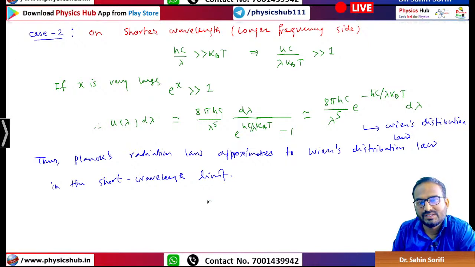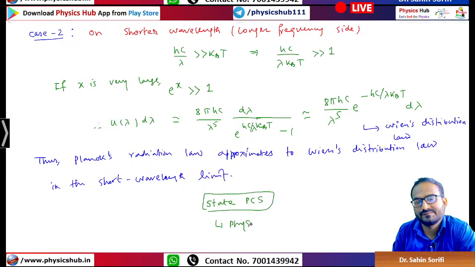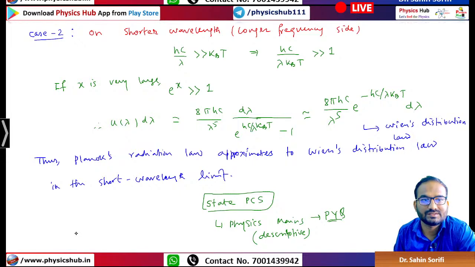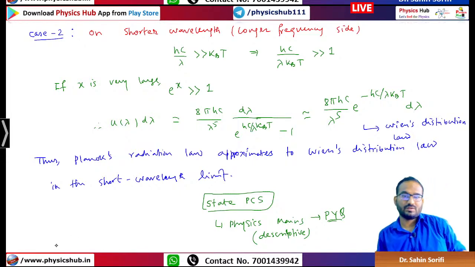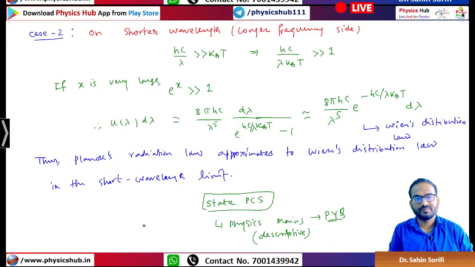Now in your state, some state PSCs are there, administrative service. They also have a physics mains paper, right? That is descriptive. So solve those PYQs first. You see what kind of question they are asking. Let's say you take a topic, you take a question paper, and you see what kind of question is set.